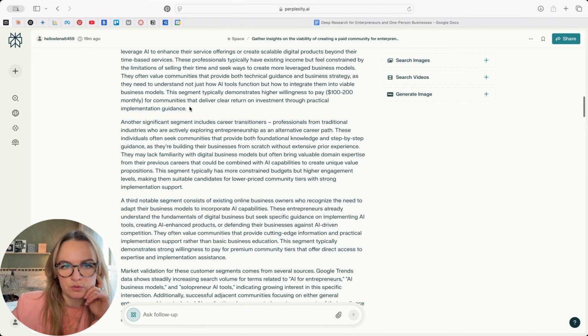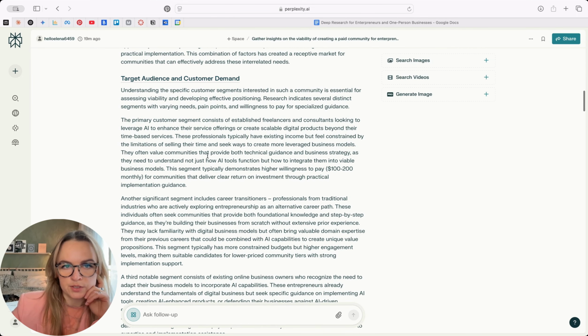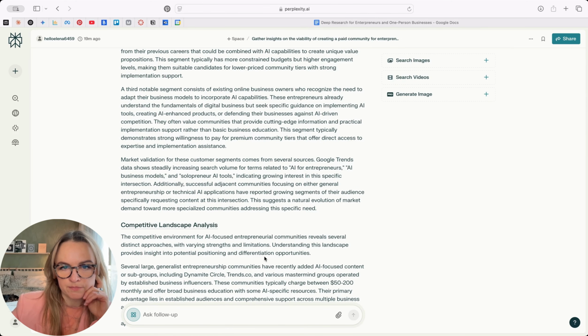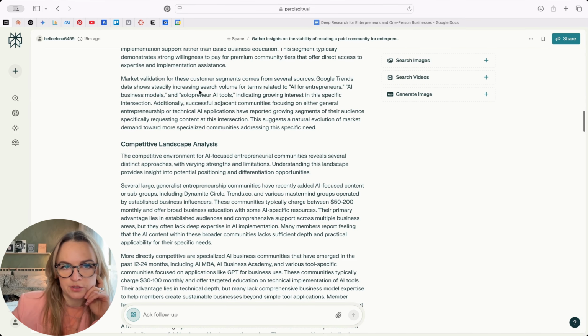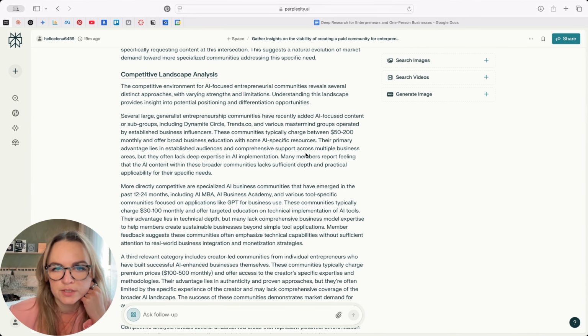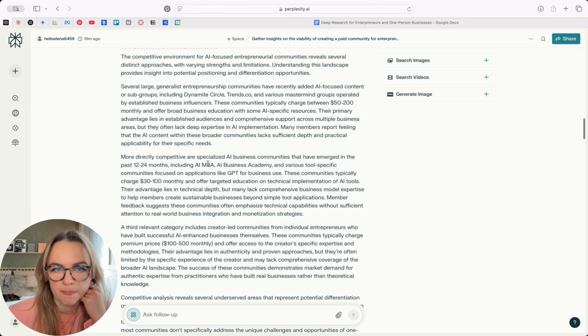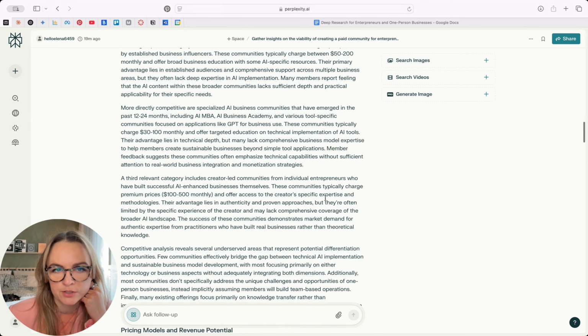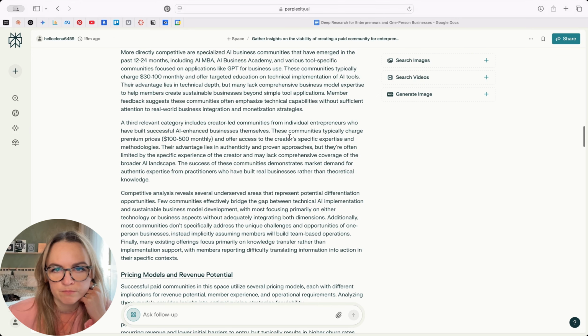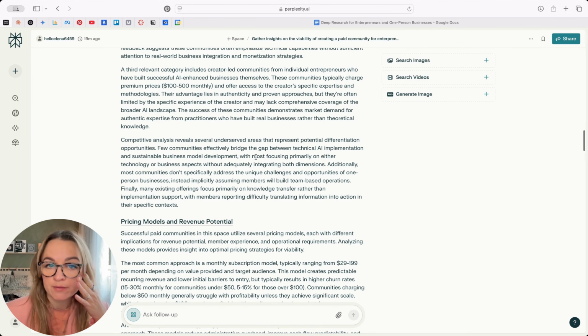What I notice now is it breaks my target audience into 3 different segments, which is really interesting. Google Trends data shows steadily increasing interest in AI for entrepreneurs, business models, competitive landscape advantage. Okay, interesting. So let's see if there are other communities there. AI MBA, AI business community, various tool-specific communities. These communities typically charge 30 to 100 monthly. Technical implementation. Comparative analysis reveals several underserved areas that represent potential differentiation opportunities.